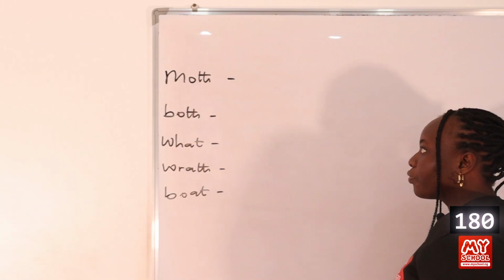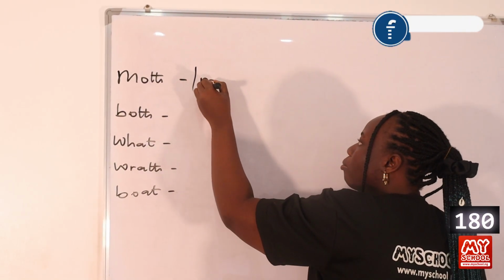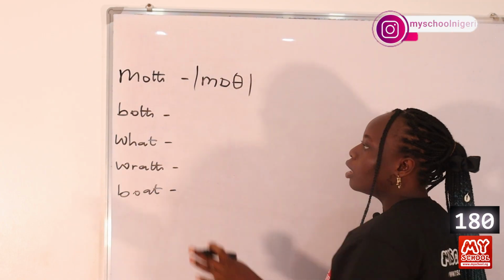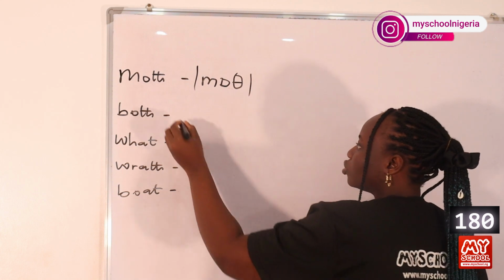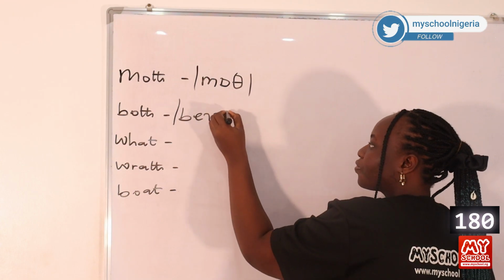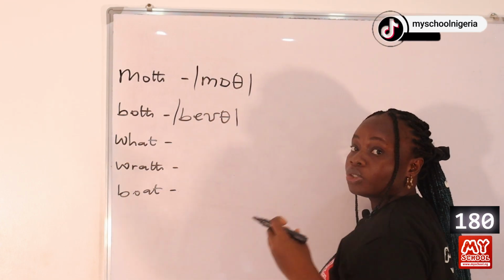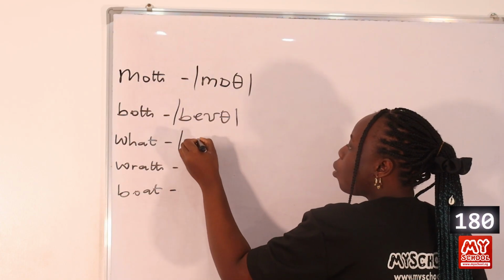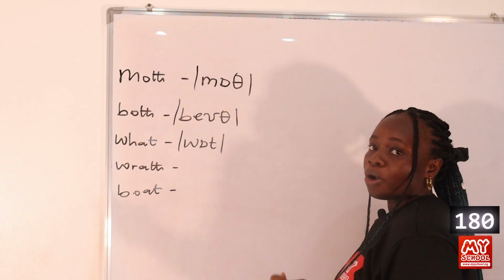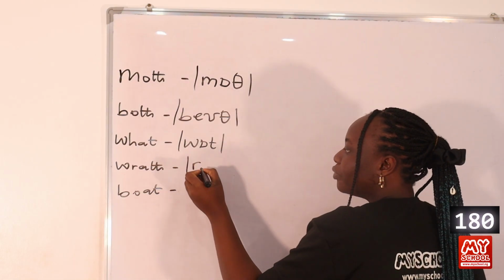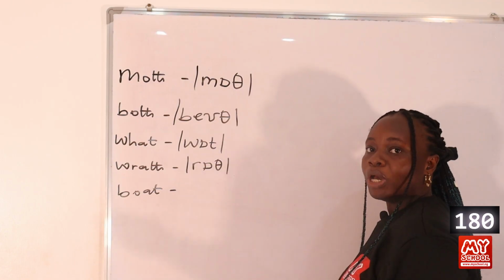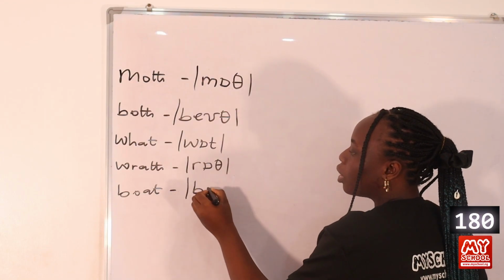So for the word moth, it is transcribed as m, then we have the R sound, then we have f. This is pronounced f. Then we have both. Both is transcribed as b, then we have the diphthong o, then we have f again. So for the word what, it's transcribed as w. What. Then the word wrath is transcribed as r. Wrath. Then we have both. It's transcribed as b, o.